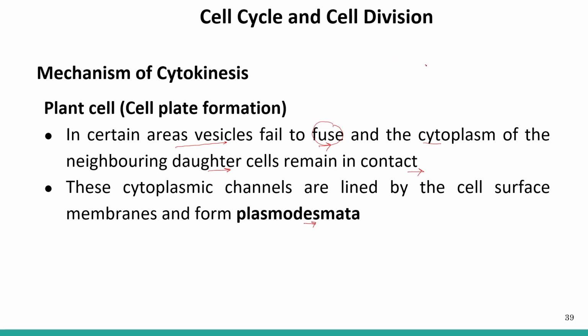If this was the cell wall, here is the opening that connects the two cells. This opening is known as plasmodesmata, also known as the cytoplasmic channels. Through these channels, two cells are connected with each other.